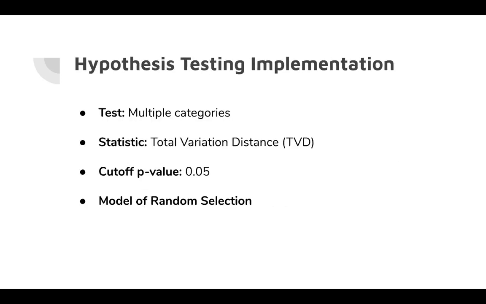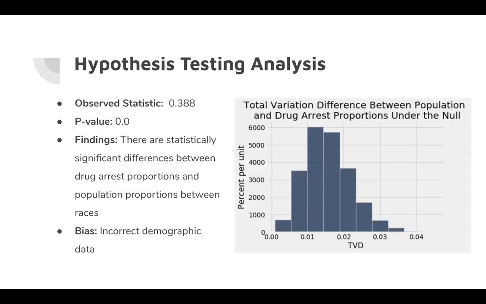To determine whether the difference shown in the previous slide is significant, we perform a multiple categories hypothesis test. Our statistic is the total variation distance between the population distribution and drug arrest distribution, which helps us measure whether the difference between distributions is based on random chance or not. We use a cutoff p-value of 0.05, and we implement our test using the model of random selection. After performing the test, we create a histogram to visualize our data on the right. As you can see, since our observed statistic is 0.388, which is much larger than the shown values on the histogram, our p-value is 0 and we reject the null.